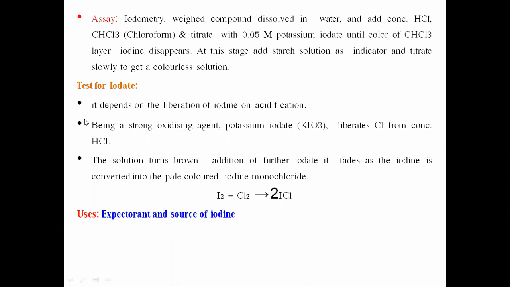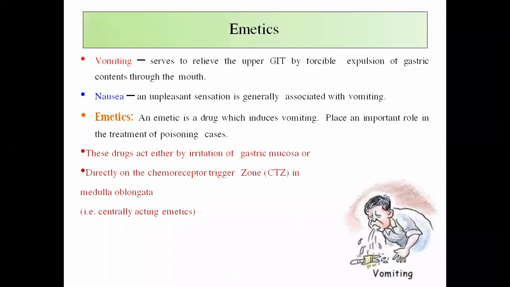Now the test for iodine depends on the liberation of iodine on acidification. Being a strong oxidizing agent, potassium iodate liberates chlorine from the concentrated hydrochloric acid. Now the solution turns brown. On addition of further iodide, it fades as the iodine is converted into pale-colored iodine monochloride. So when this procedure is happening, iodine will react with the chlorine to form iodine monochloride. Now, this potassium iodide is used as an expectorant as well as a source of iodine.